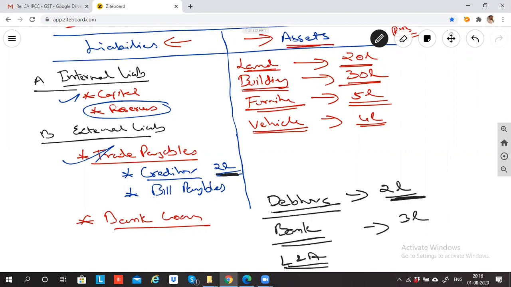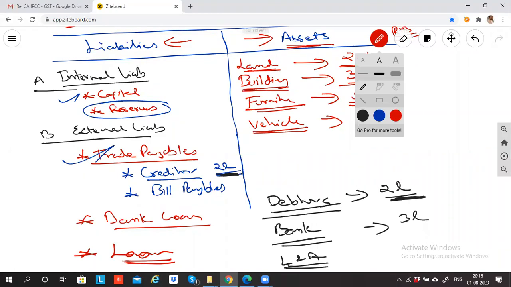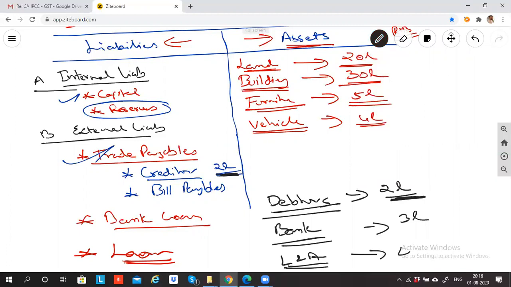Next example is loans and advances. You have given a loan to somebody. Here we take loans. If we have taken a loan from any third party apart from a bank, we call it a loan. If a business gives a loan to somebody, it is called loans and advances. Advance means giving. So I gave 4 lakh rupees as a loan to somebody.